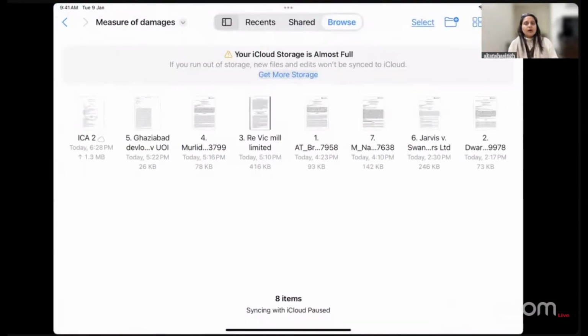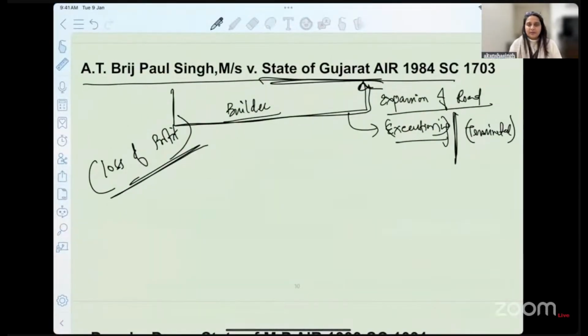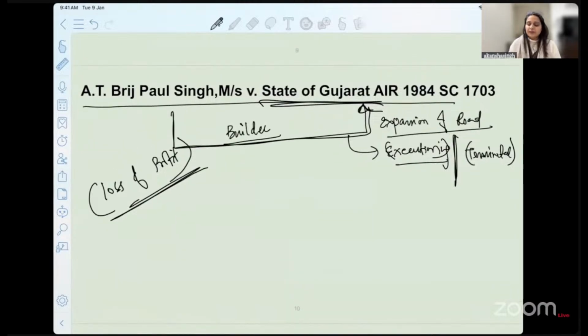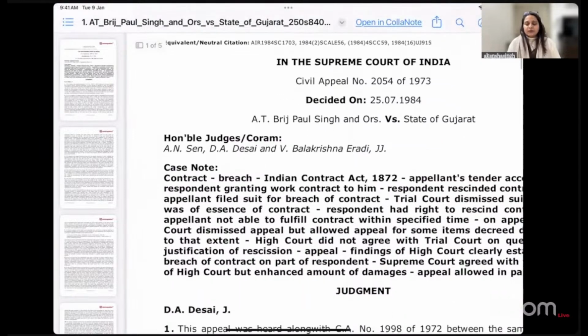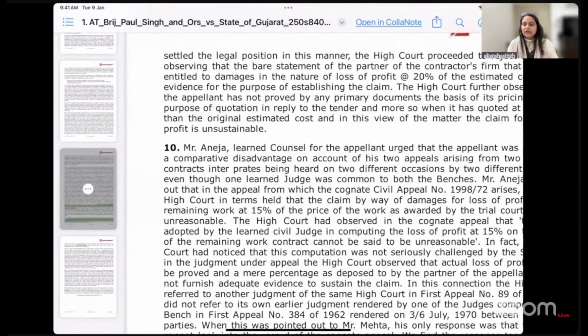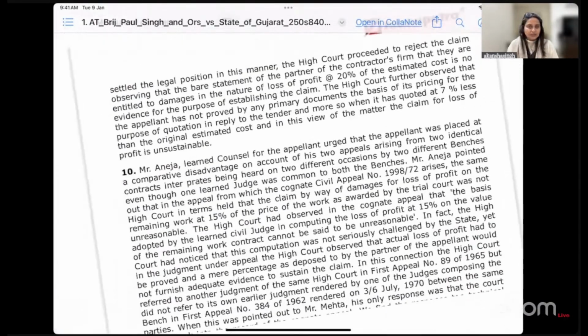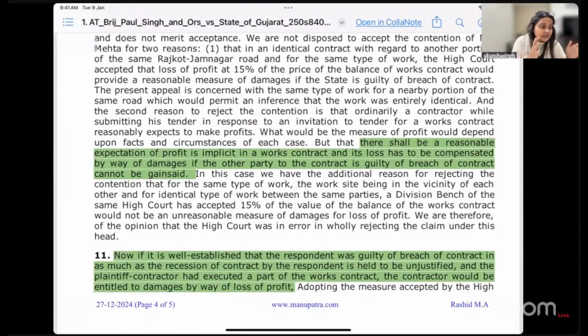Now, how are we studying? We first refer to the base document that we have. This is the PPT or the document that I'm referring to. This has content, and then we also move and refer to the judgment. We can't read the entire judgment, but we will refer to the important part from the judgment. You must grow the habit of reading these judgments. Why so? Because you understand how the facts were different in this particular situation and how the court interpreted the remedy in the given set of facts.